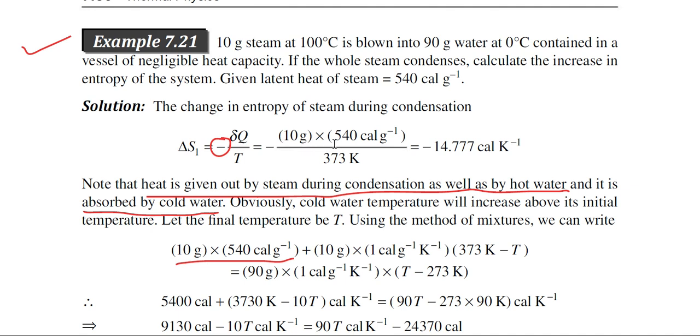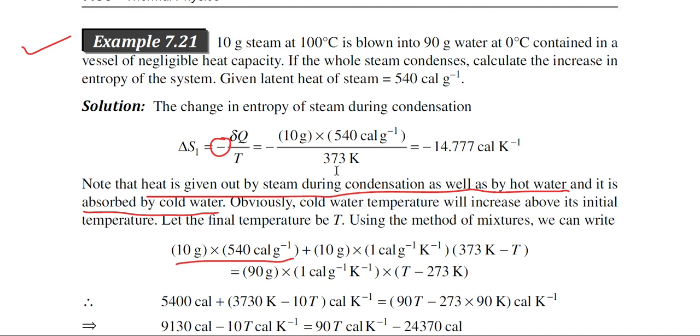Such types of problem we have already discussed in our earlier lecture. So, during the condensation process of the steam, the entropy can be calculated by delta Q by T, where delta Q is equal to mass into latent heat, and T is the temperature of the steam, that is